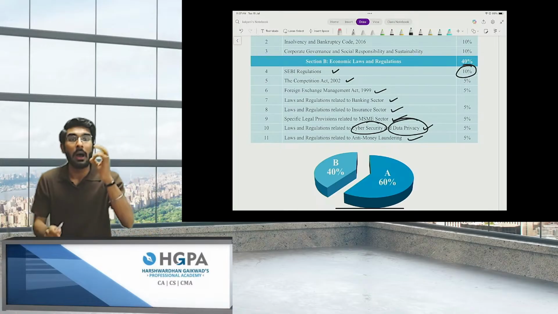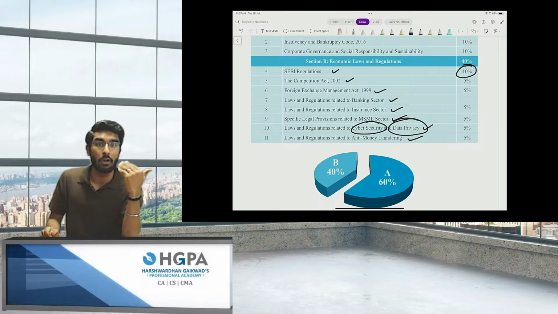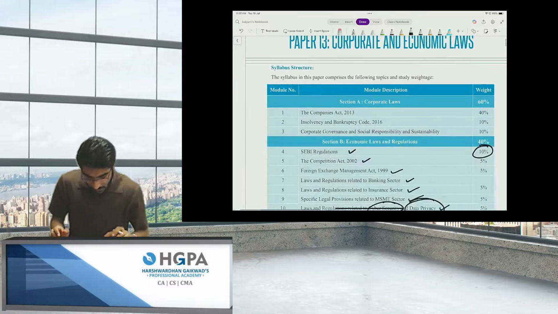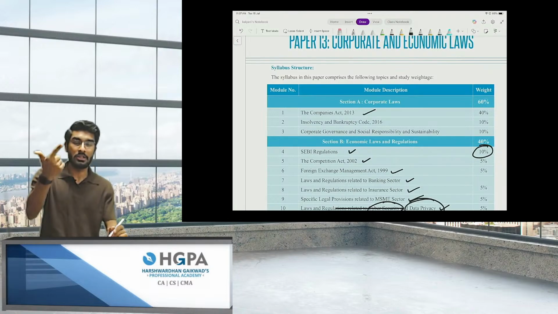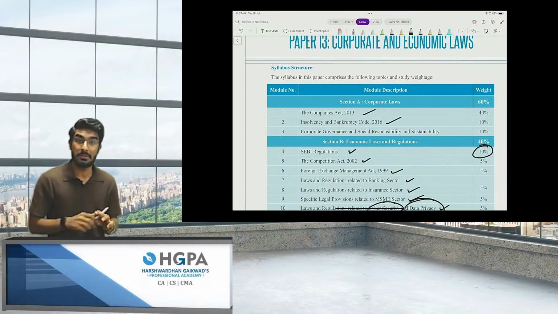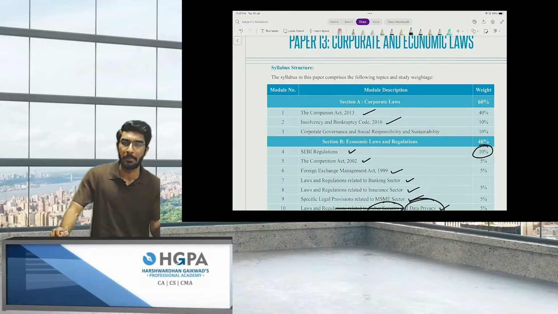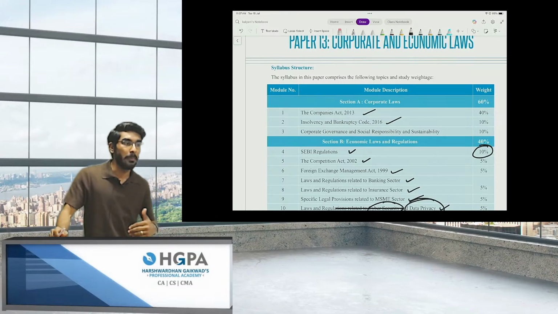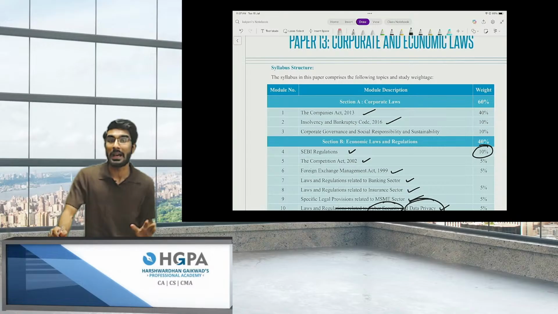This is what I told you about other laws. Now let's talk about the corporate laws. In corporate laws, we are going to understand the Companies Act 2013. Then we're going to understand the Insolvency and Bankruptcy Code 2016. Beautiful chapter. This talks about when a company is closing, what all rules it has to follow.